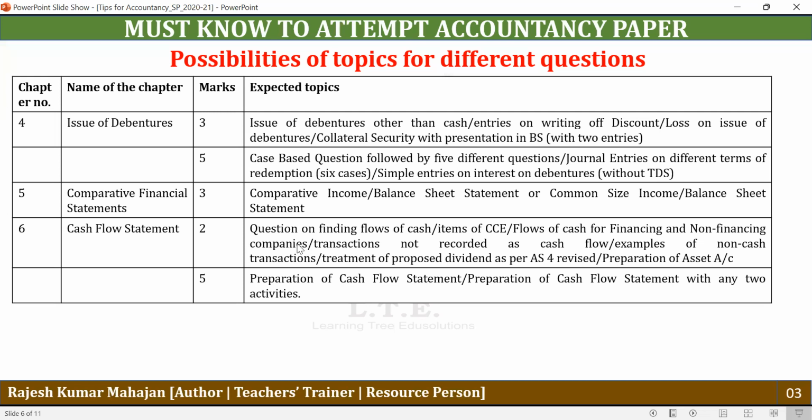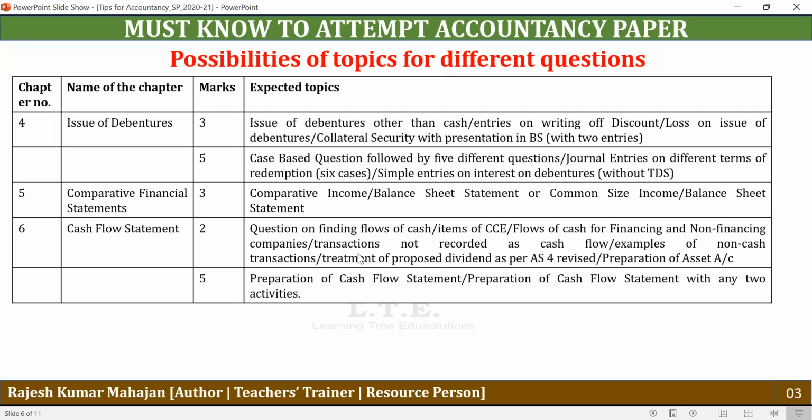So you may be given a transaction, and you may be asked to give the effect, whether there will be inflow, or whether you have to give the effect under operating, investing, or financing activity. Some transactions may be operating for a financing company, but may be investing for a non-financing company, and there is a different possibility of cases. So you also just need to learn the transactions related to financing and non-financing companies.